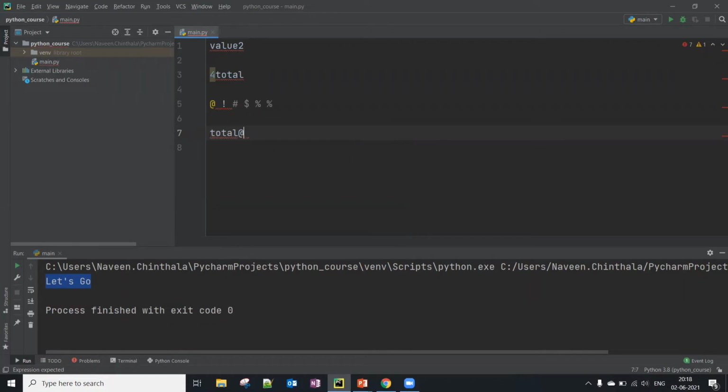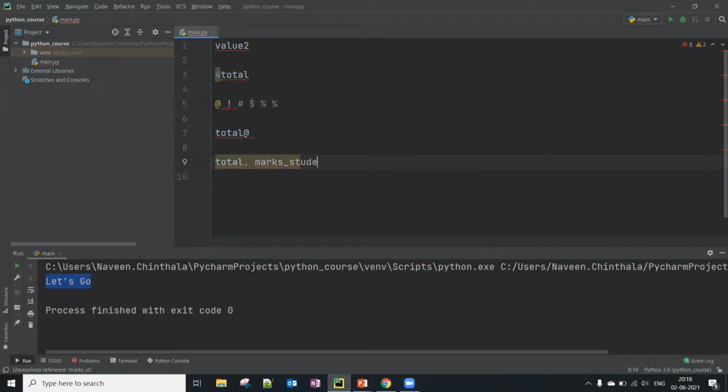And the fifth rule is an identifier can be of any length. So let's look at valid identifier names like total, marks, student, count_of_days, like this. These are some valid naming conventions for Python identifiers.